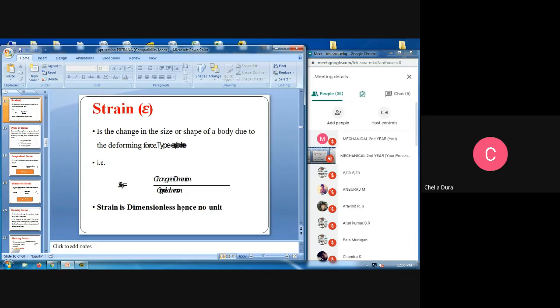Next, strain. It is the change in size or shape of a body due to deformation force, that is, change in length divided by original length. Strain has no unit, because the change in length is in mm and the original length is also in mm. Therefore, the mm will cancel. We will get no dimensions for the strain.